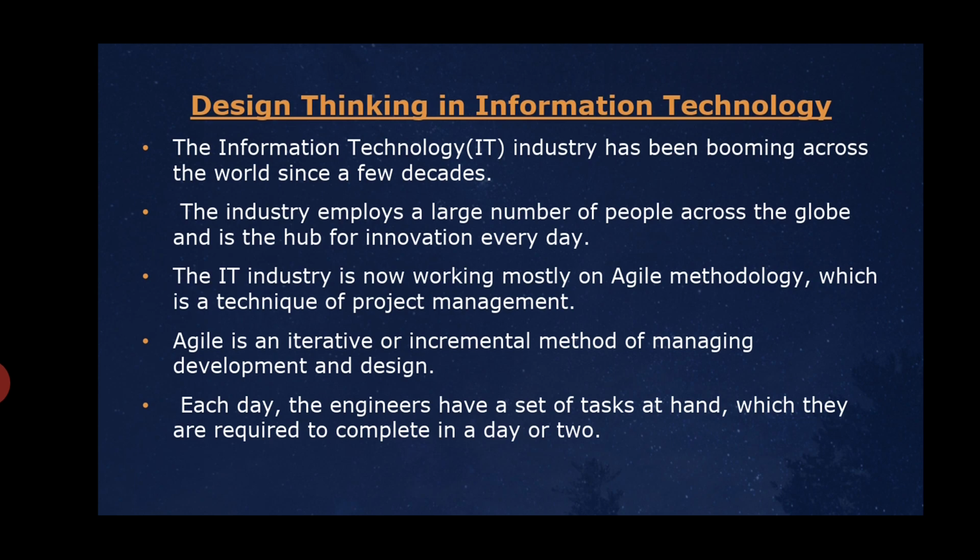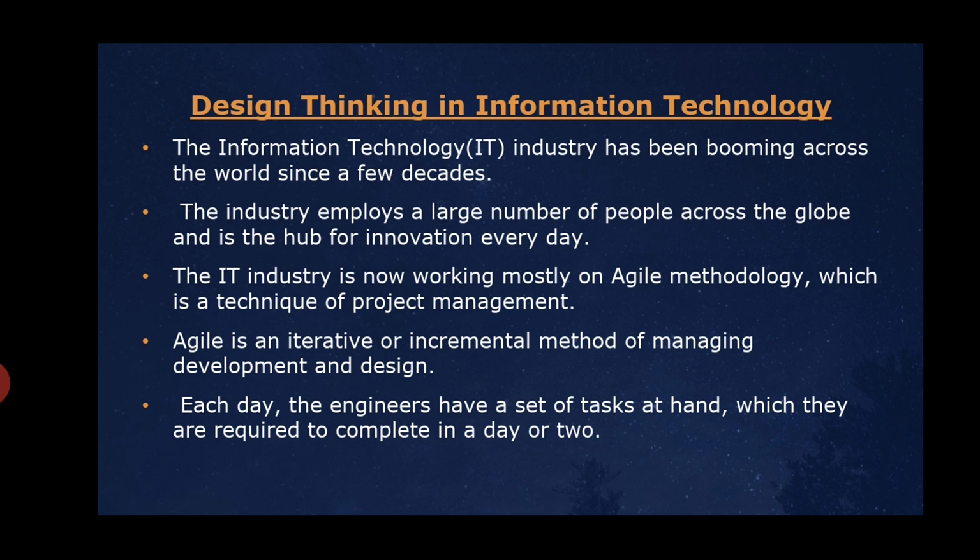We can learn that the IT industry is now working mostly on agile methodology. What is the meaning of agile? It is an iterative methodology relating to a method of project management, used especially for software development.